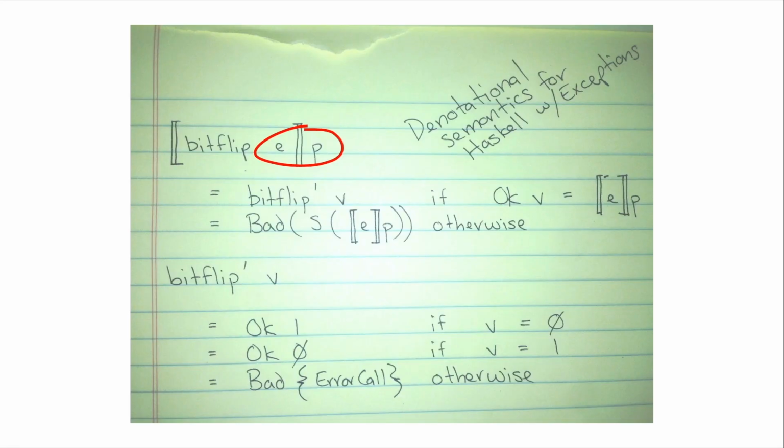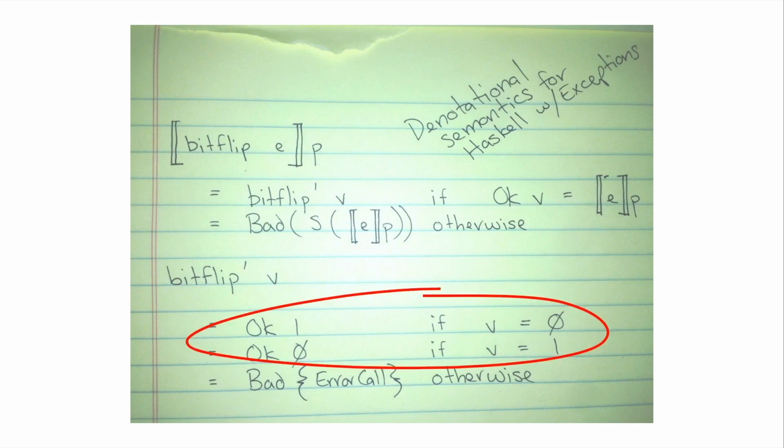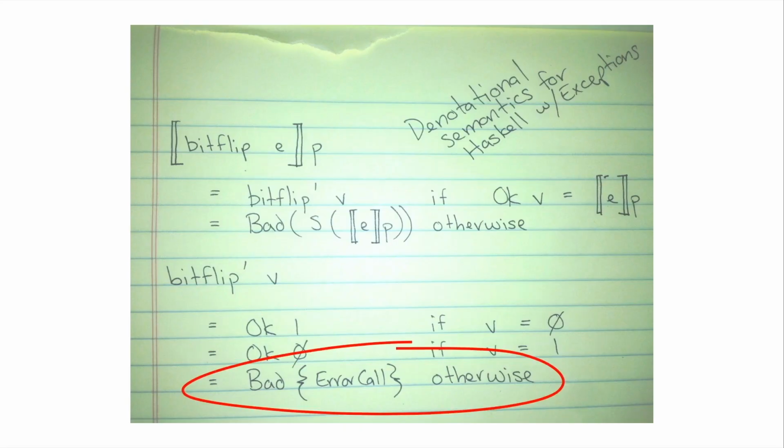My bitFlip function, I'm just going to walk you through it. bitFlip function applied to an expression E in some environment P. If that E is a normal value, so I've got this OK to represent a normal value, I'm going to call bitFlip prime, which is like an auxiliary function that actually does the stuff that you saw in my Haskell program. If I get 1, then I'm going to return 0. If I get 0, then I'm going to return 1. Otherwise, I'm going to return an exceptional value with some information about the nature of the failure.